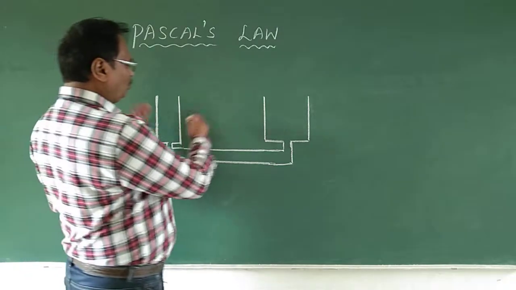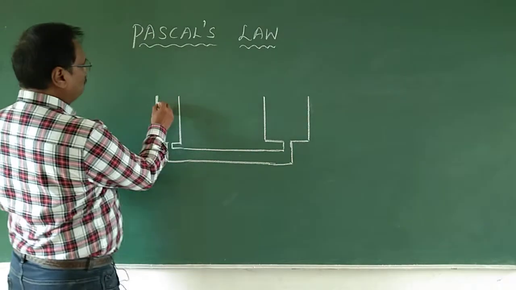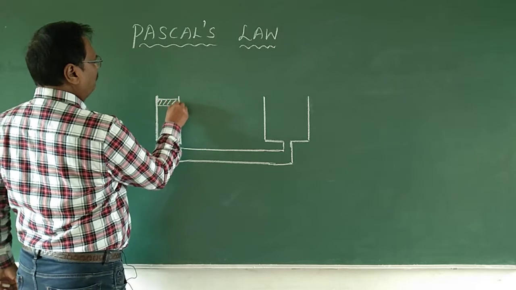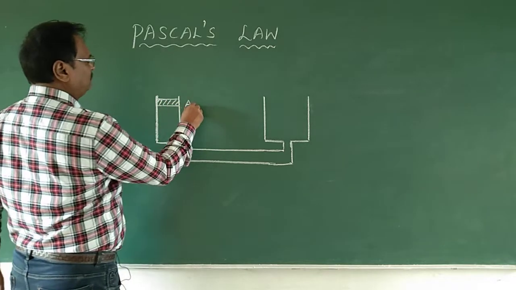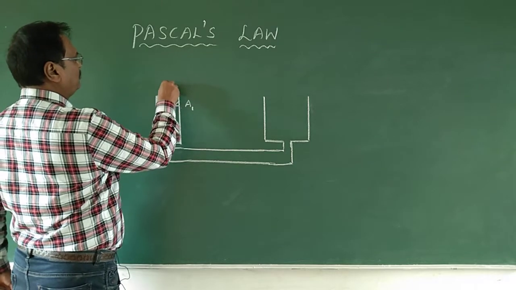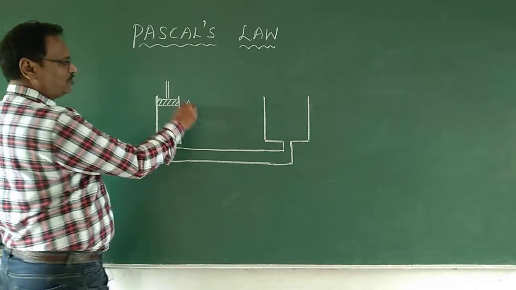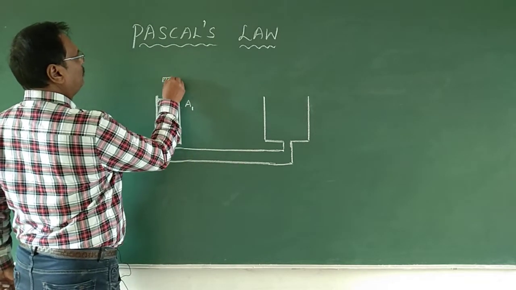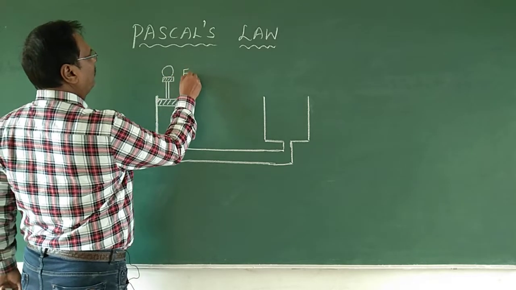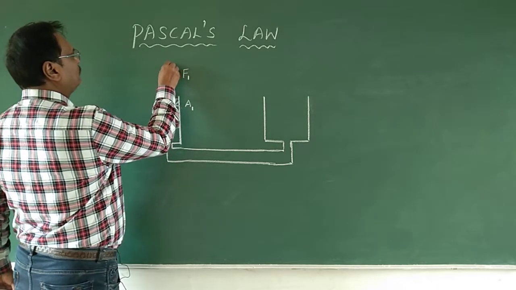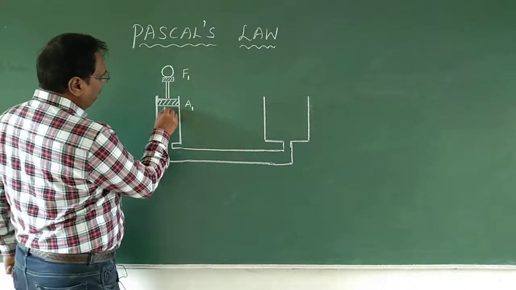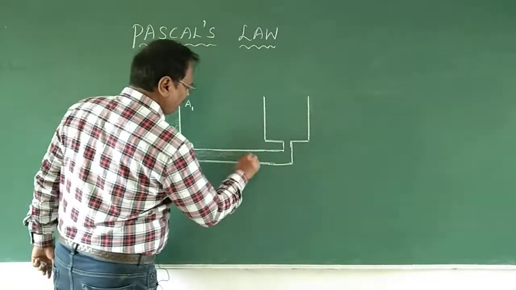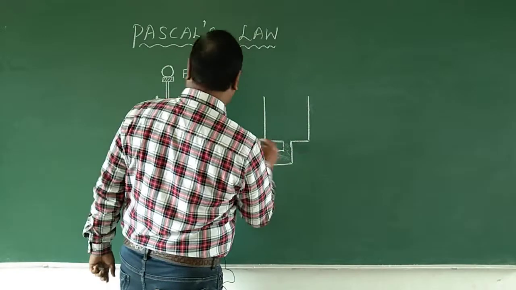So I have two cylinders, one with a small area of cross section. Let us say the area of cross section of this place is A1. Let me connect a piston here, a piston with area of cross section A1. And let me say I put a load here, that will be F1. Now, this has been connected with a liquid inside here. Nothing but water, you can keep water also, no problem. That's a simple thing you can take.